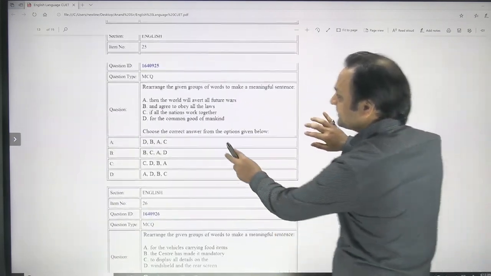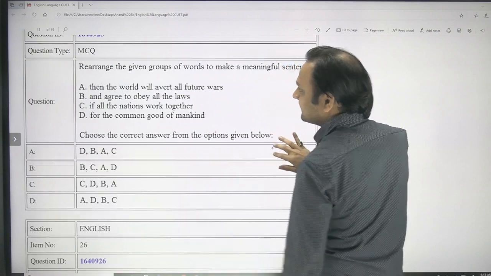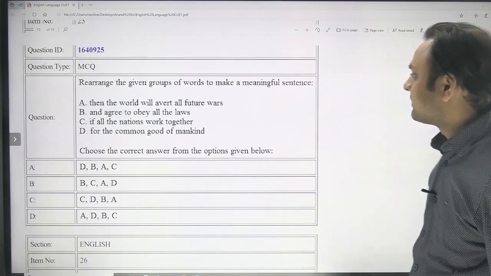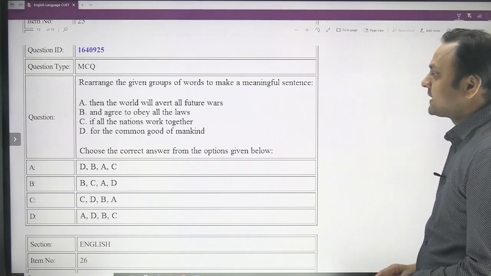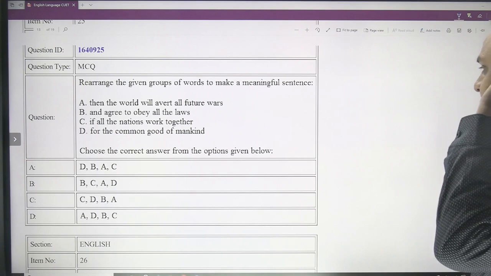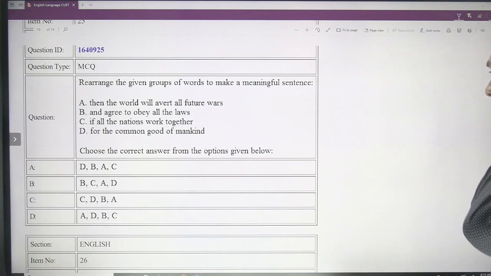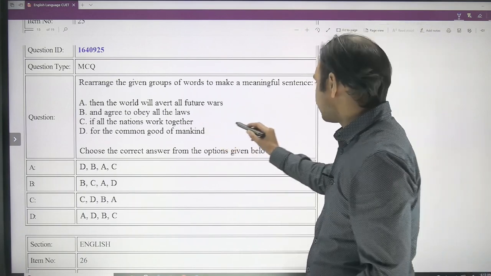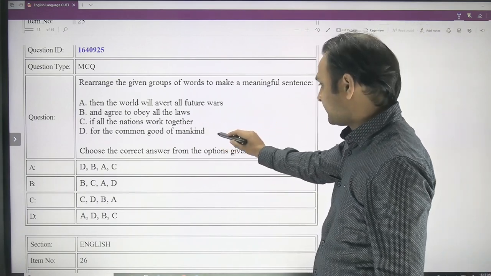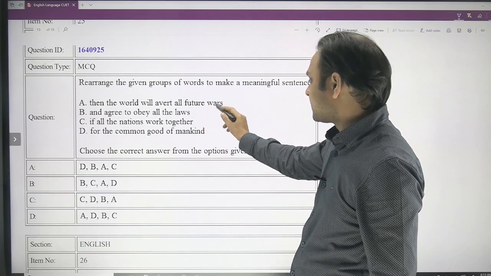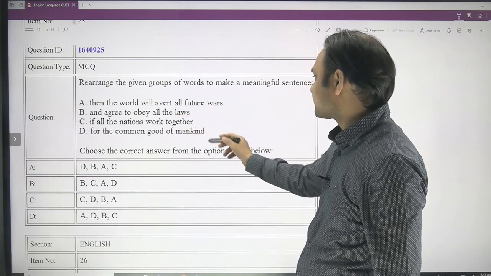And now you have to rearrange the group of words to make a meaningful sentence. Then the word will avert all future wars and agree to obey all the laws if all the nations work together for the common good of mankind. So obviously you have to start the sentence with C. So if all the nations work together for the common good of mankind, then the word will avert all the future wars and agree to obey all the laws.